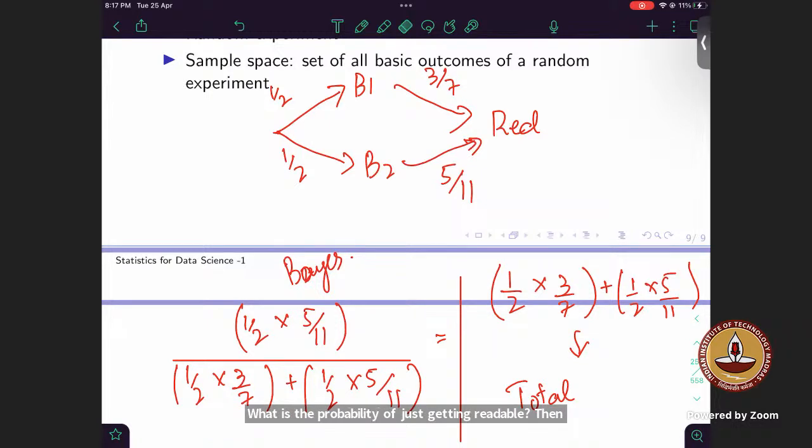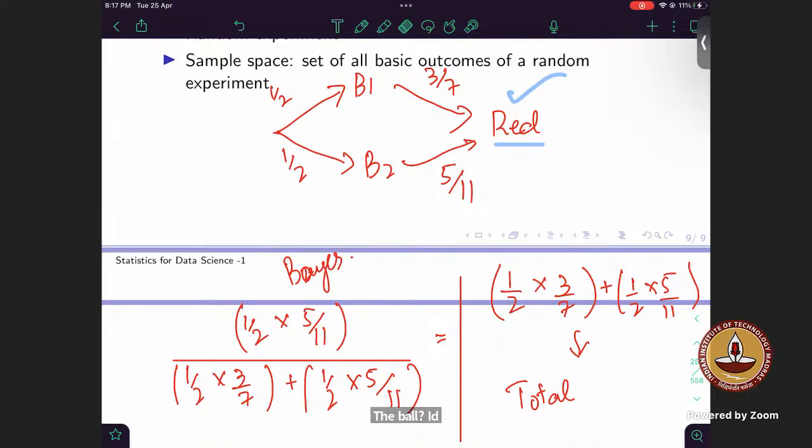What I am trying to say is, this red ball, you can see this is my end event, right? If it is given that this end event has already happened, suppose I got a red ball, the ball I draw is red, then I will go for total probability.